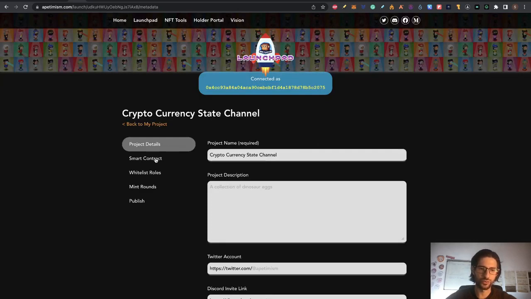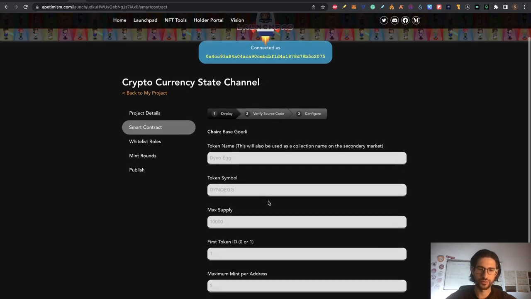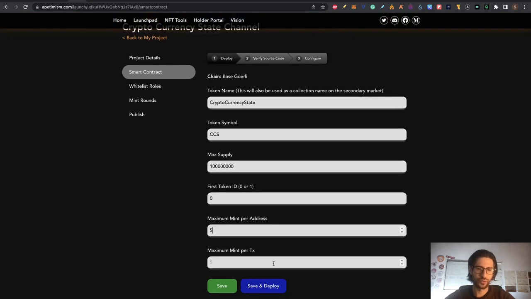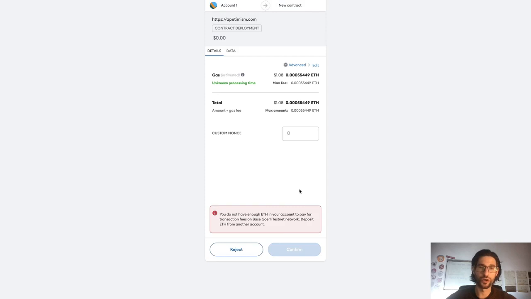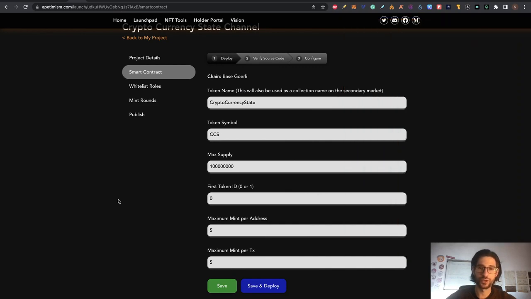From here, guys, you need to go to smart contract and complete all that you can here on the smart contract part. Token name, you can just put any amount of tokens that you want of the supply. Here I would say 0.1, it's the same. You can complete with all the data that you want. And now you need to click on save and deploy. Here, guys, you can see that it's trying to deploy the smart contract, but like you can see, I don't have Ethereum here. So this is our first stop to doing this. I will cancel the deploy of the contract, and we are going to get tokens to be able to do this. So keep this here open.